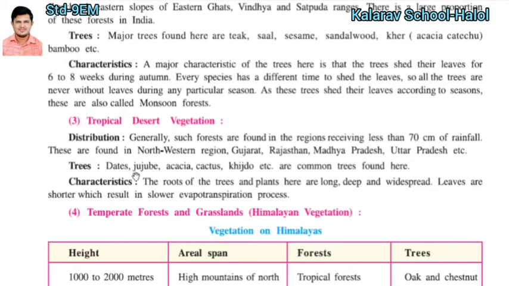Dates, jujube, acacia, cactus, khejri, etc. are common trees you can find. These names you have to remember. If a question is asked in the exam about which type of trees are found in the tropical desert vegetation, you can write this answer: jujube, acacia, cactus, khejri, etc. are found in the tropical desert vegetation.